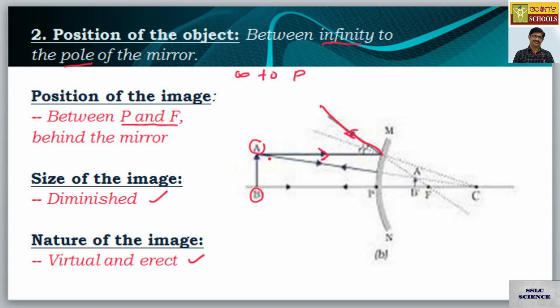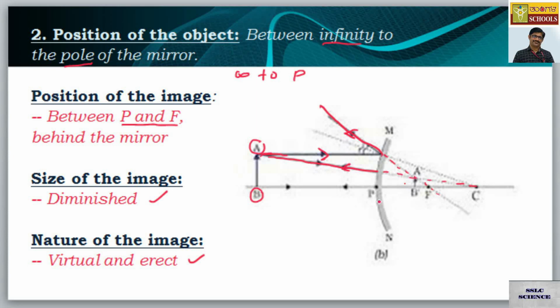The other ray is moving straight, and it appears to come from point C, the center of curvature. The light ray, if it passes through the center of curvature, returns along its same path. So if you drag this ray and this ray back,